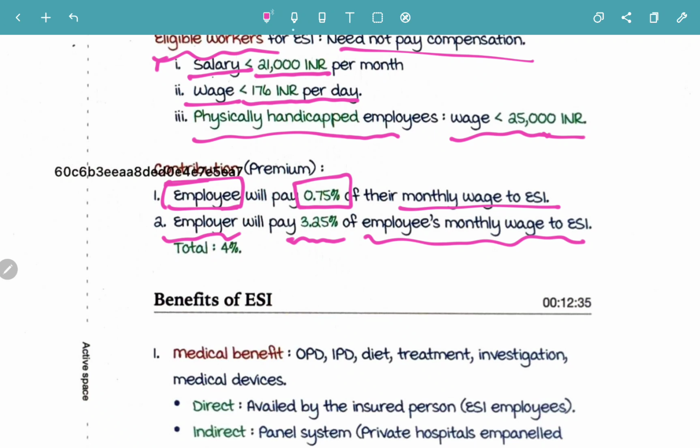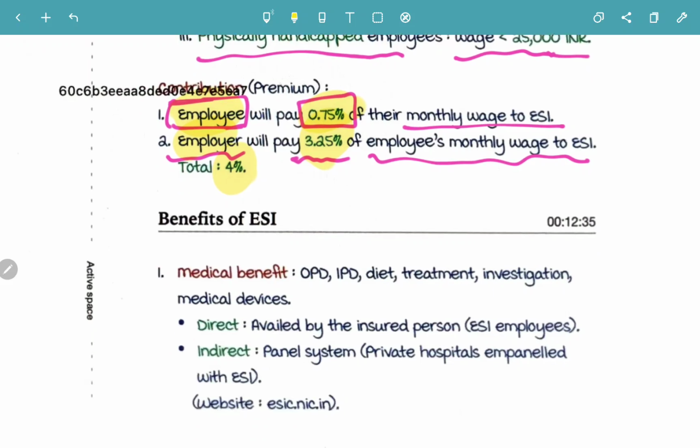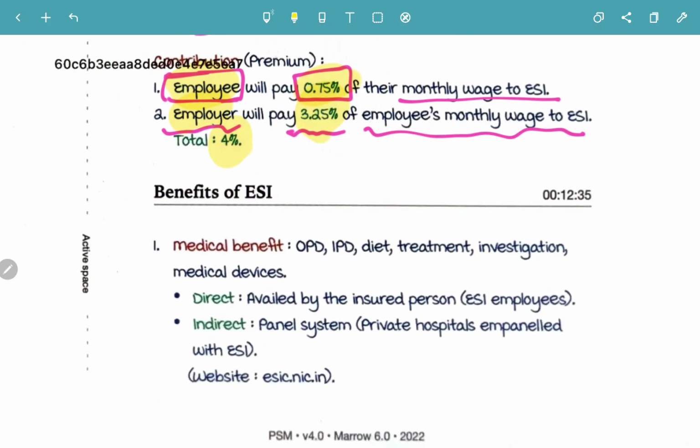Totally, there is going to be a percentage of 4%. So employee is 0.75%, employer is 3.25% of the monthly wage going to this ESI scheme.